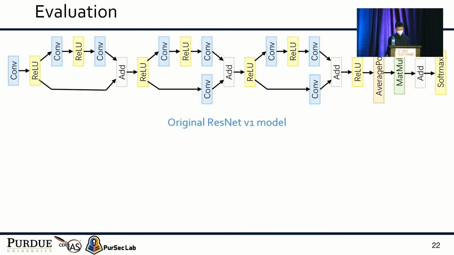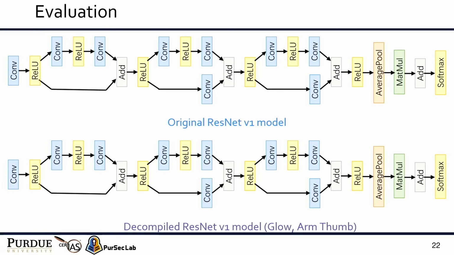For example, here we show the architecture of the original ResNet model and the architecture of the decompiled ResNet model generated by our system. And as you can see, they have identical architecture. And we further test with 10,000 inputs and show that they have the same inference behavior.